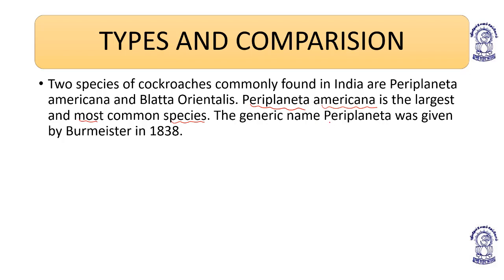The generic name Periplaneta was given by Burmeister in 1830. Periplaneta simply means the organism which is widely distributed everywhere, so it is omnipresent.